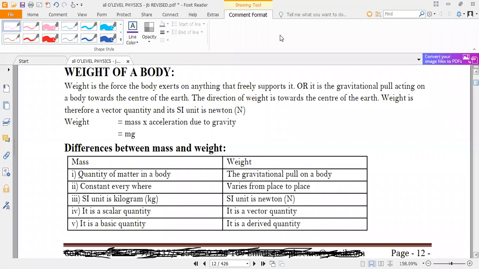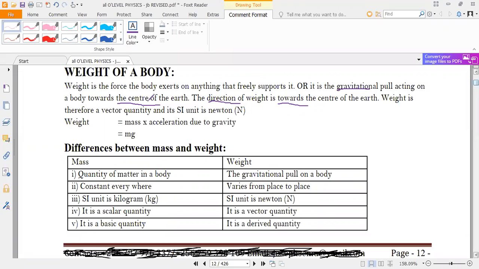For today, we are going to talk about the weight of the body in details. So basically, weight is defined as the gravitational pull acting on a body towards the center of the earth. It is that force basically that pulls anything freely towards the earth. So meaning that the direction of weight is always towards the earth. That is, weight always tends to pull an object towards the earth.